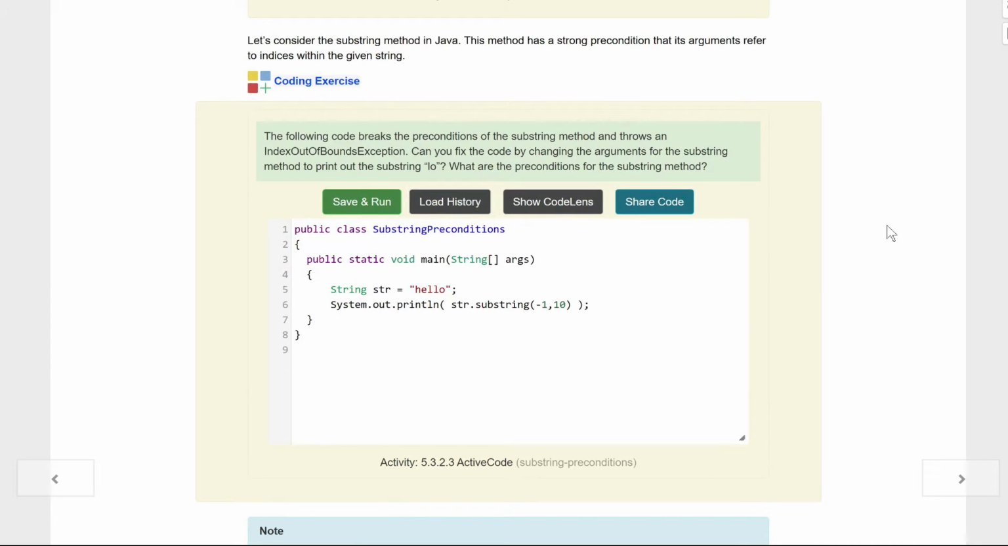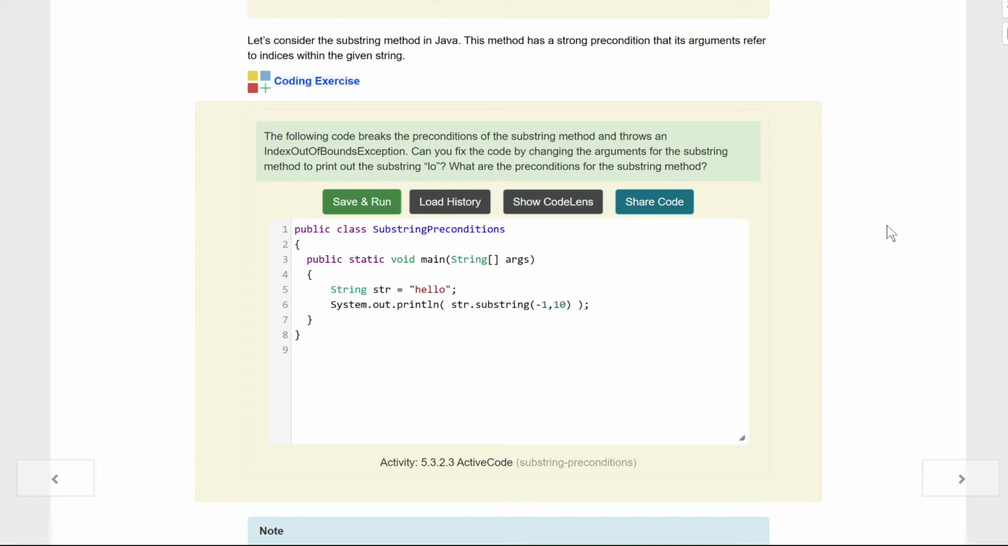Let's consider the substring method in Java. The method has a strong precondition that its arguments refer to what's given in the string. So it's basically saying, hey, our preconditions are whatever's in our substring numbers, kids. And all that's doing is just pointing out indexes in our letters. The following code breaks the preconditions of the substring method and throws an index out of bounds exception. Kids, you remember that from a couple lessons ago? Can you fix the code by changing the arguments for the substring method to print out the substring?